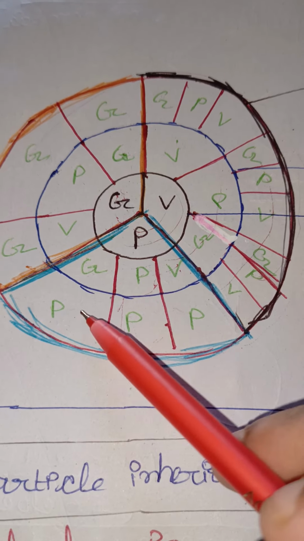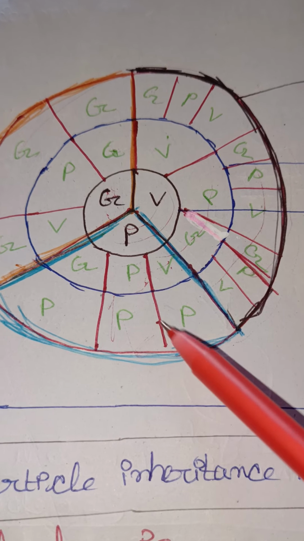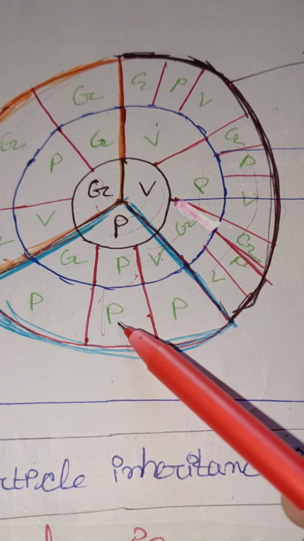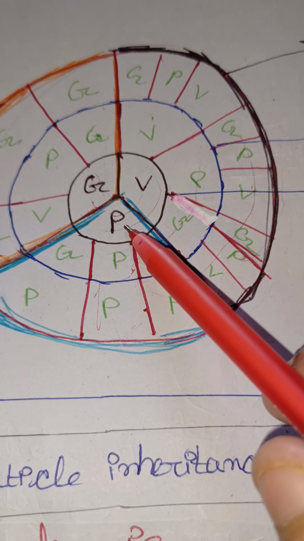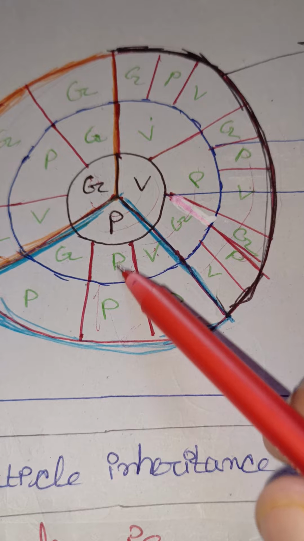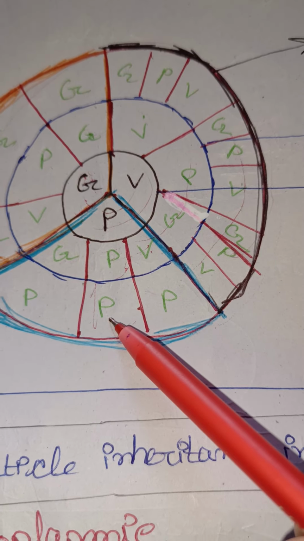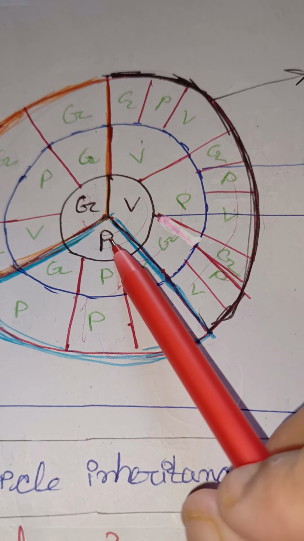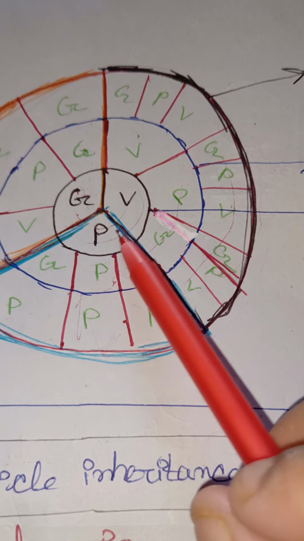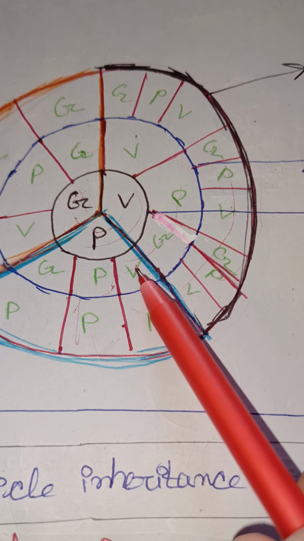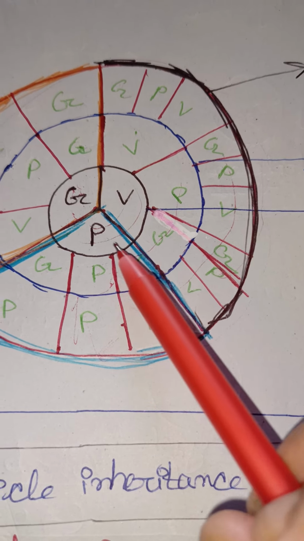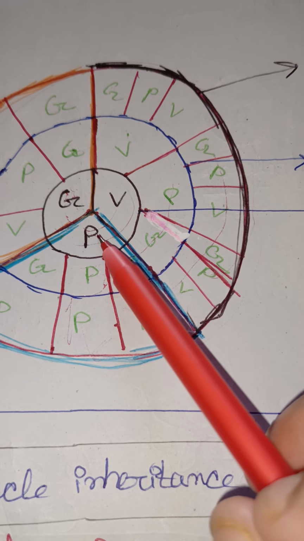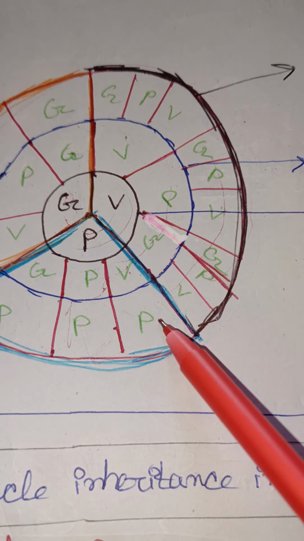So all the offspring will be pale. When pale fuses with pale male, it also results in pale, because from the mother cytoplasm leucoplast comes in the offspring. Here also, when pale female branch crosses with male variated branch, the resulting offspring will be pale, because the female cytoplasm has leucoplast, that will come in the offspring.